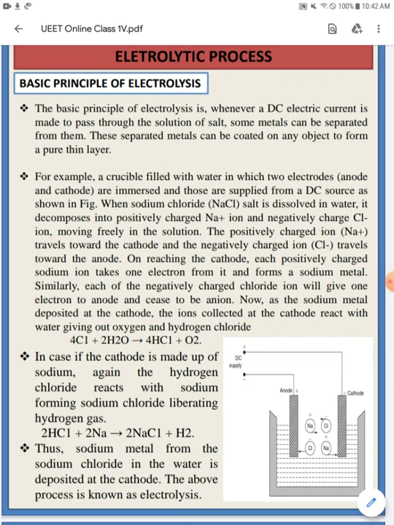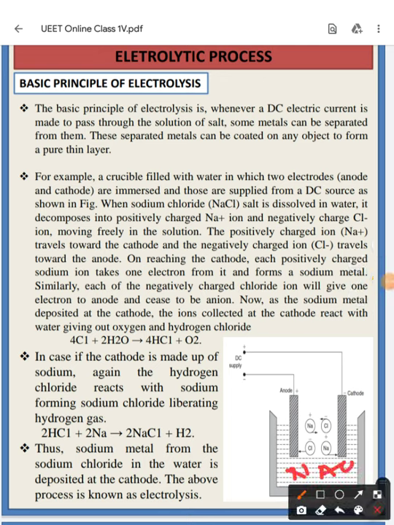By the application of DC energy, the NaCl, that is salted water, will decompose into two different ions. One is Na plus, sodium plus, and Cl minus, chloride minus.